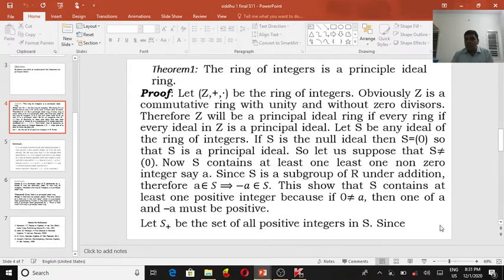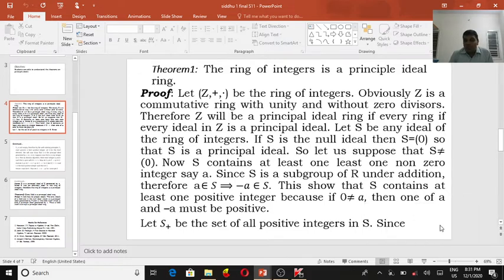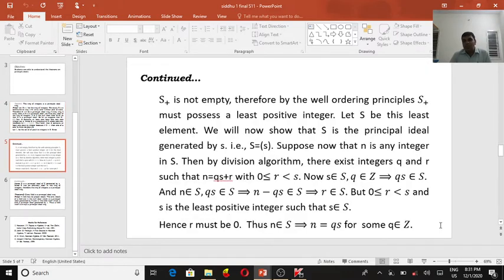A is not equal to 0, so one of A and minus A must be positive. Now that type of element we are collecting. S plus is the set of all positive integers in S. So S plus is non-empty, having at least a single element.